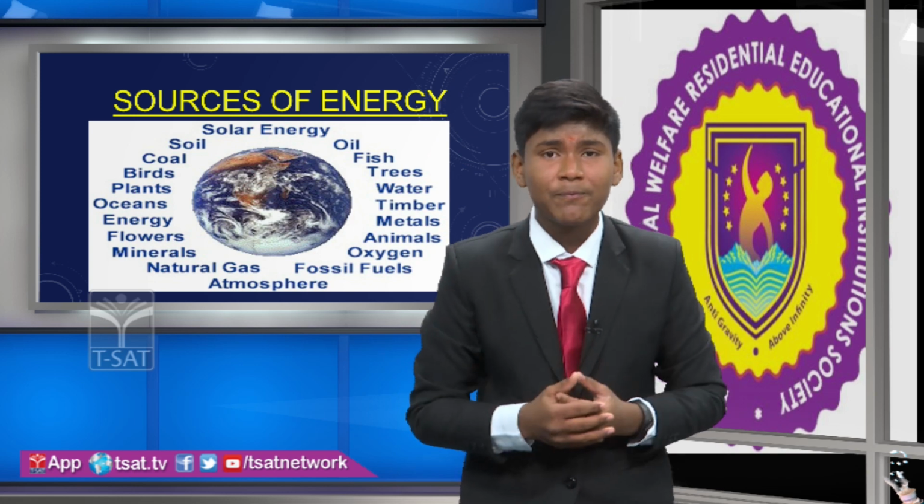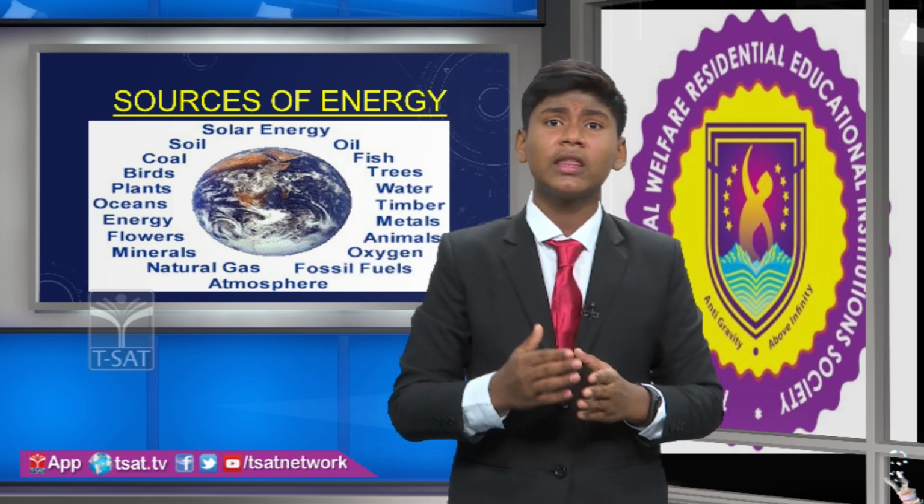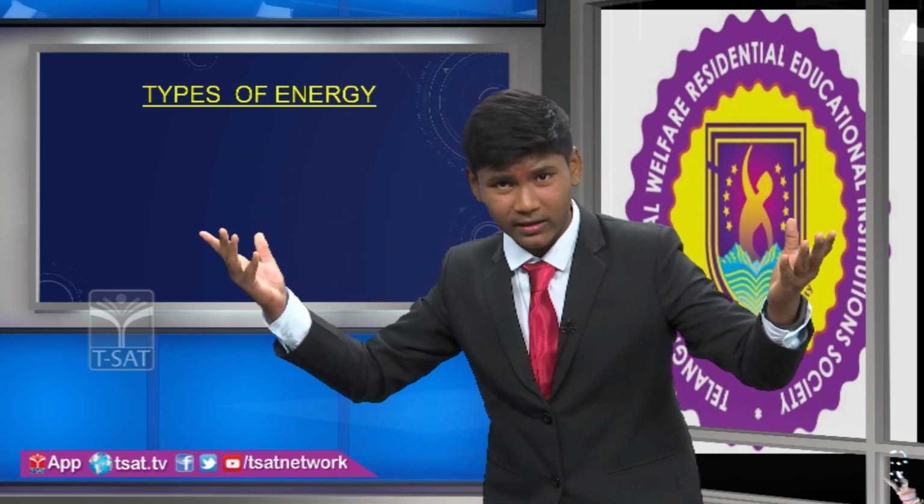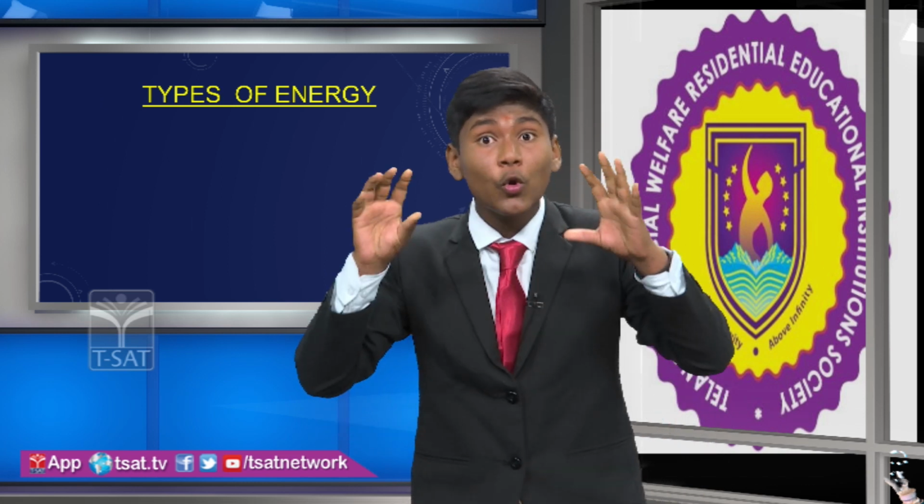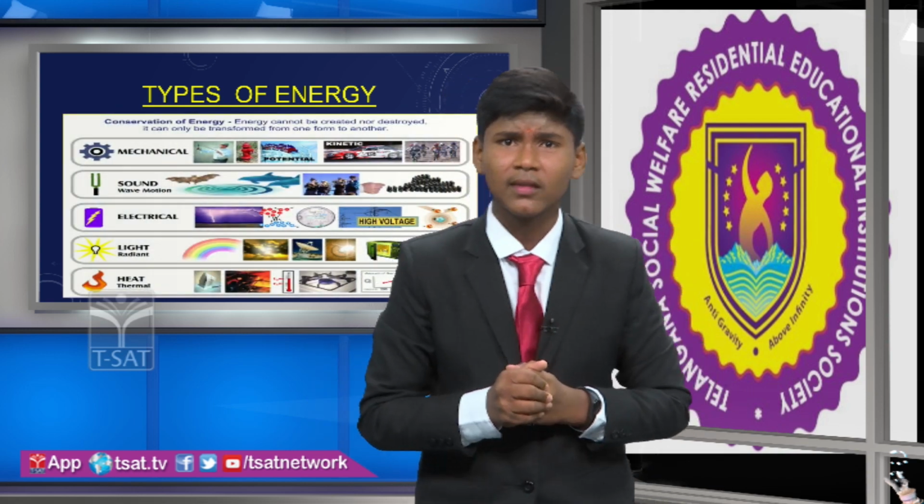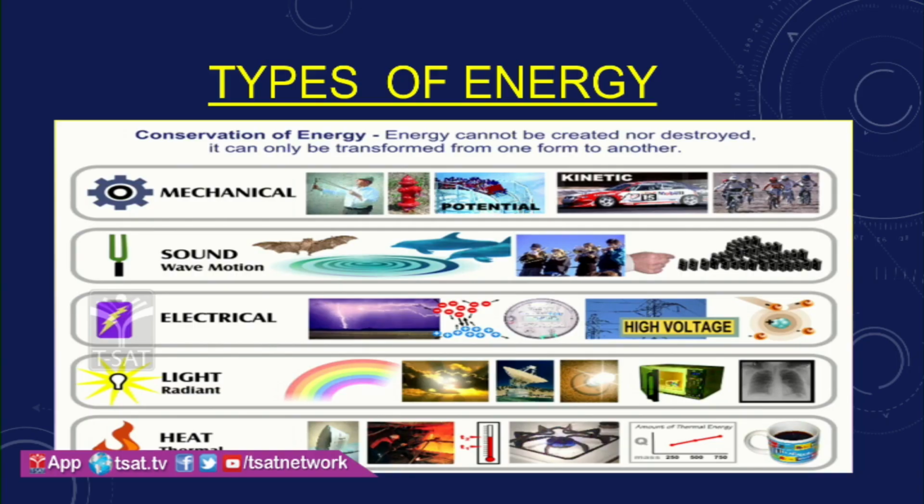Let's learn what are the types of energy, how the forms of energy are formed. So, friends, let's learn types of energy. Friends, there are so many types of energies, but majorly we have only 5 types of energy. Let's learn what are the major 5 types of energies. Here, in the slide, we can observe the main 5 types of energies. They are mechanical energy, sound energy, electrical energy, light energy, and heat energy. So friends, I will tell one by one the use of these energies. First of all, mechanical energy.